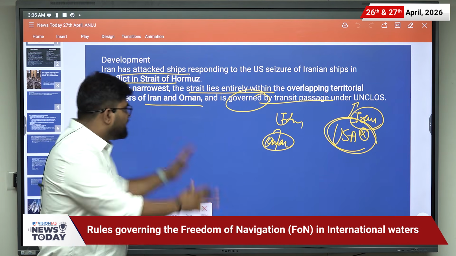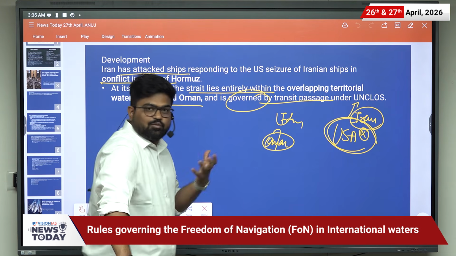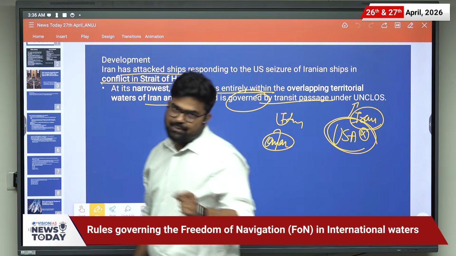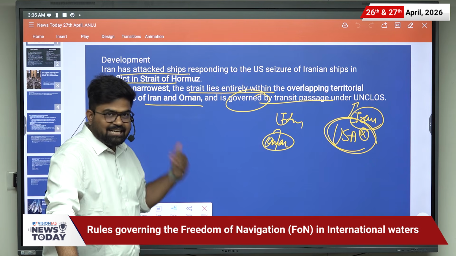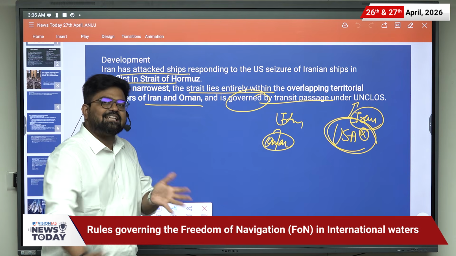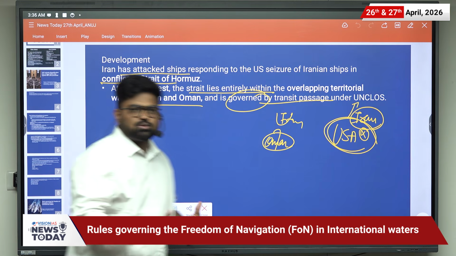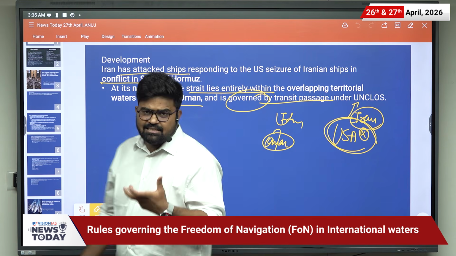Okay, and here the issue is about the blockage of Strait of Hormuz, from where around 20% of the global crude oil passes through. Firstly, Iran was saying that we will block it, and they partially blocked it in the starting. Then they almost completely blocked it and gave passage to particular countries, and even India got a passage in the Strait of Hormuz.